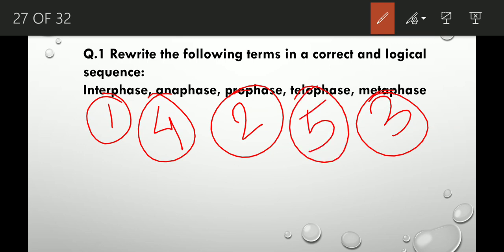So first will be interphase, because here the cell prepares itself so as to undergo mitosis or the cell division. Then after preparing, it will enter mitosis. First stage of mitosis is prophase, then comes metaphase, then comes anaphase, and finally at the end is telophase. Clear? So this is how we will arrange these terms in a correct and logical sequence. We will apply logic and we will arrange these terms in a sequence. Clear?